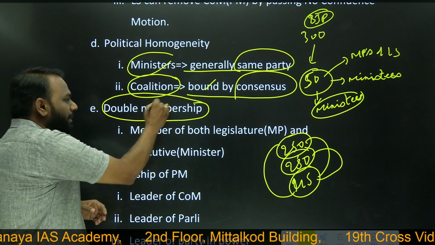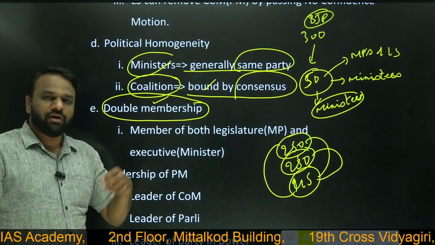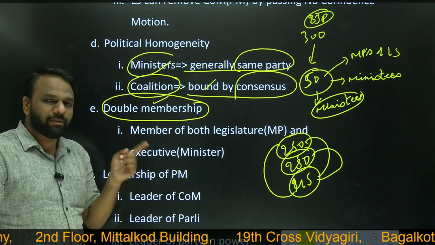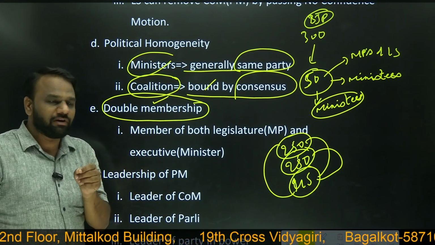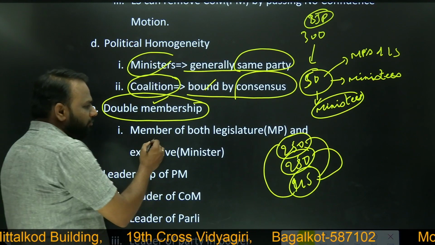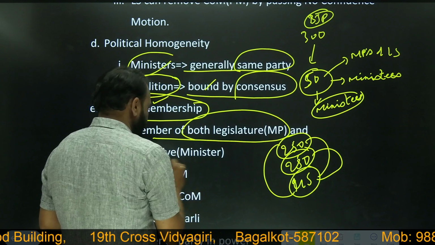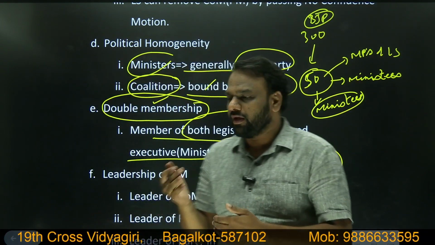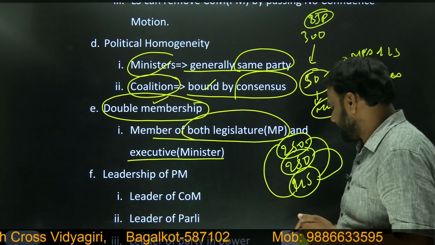This is called double membership. In the presidential form of government, we will see that there is no double membership. Either a person will be an MP or a minister; he cannot be both. So here, a member of both legislature and executive. The same applies at the state level as well: a person will be an MLA and at the same time a minister.